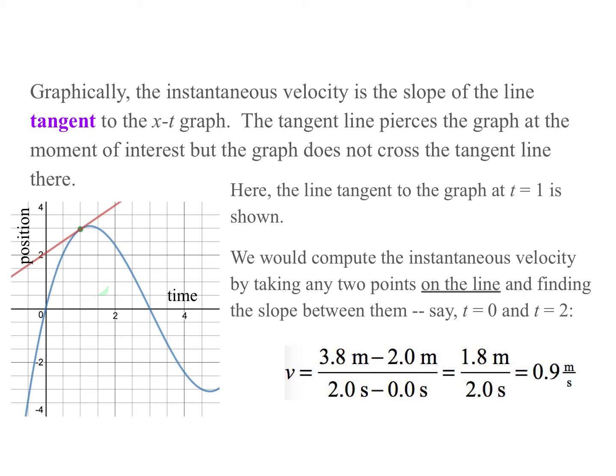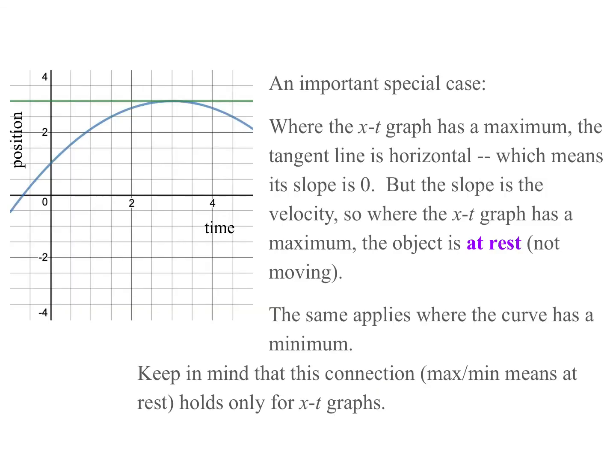We've drawn our tangent, and so we might say between t equals 0 and t equals 2 on the line. Notice how badly they're not fitting the curve at that point. And then we would just compute it, and we'd say the average velocity there turns out to be, it looks like, just about 0.9 meters per second.